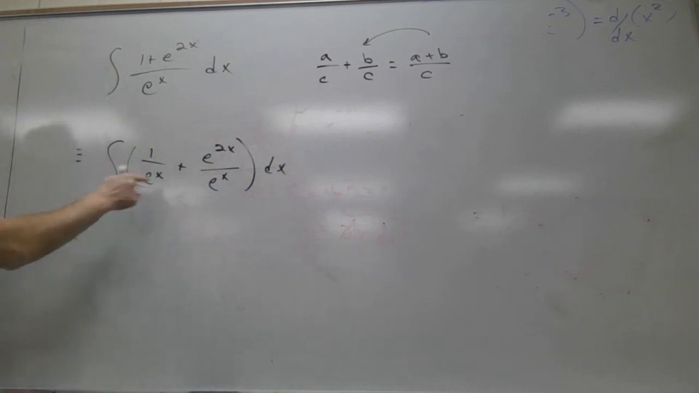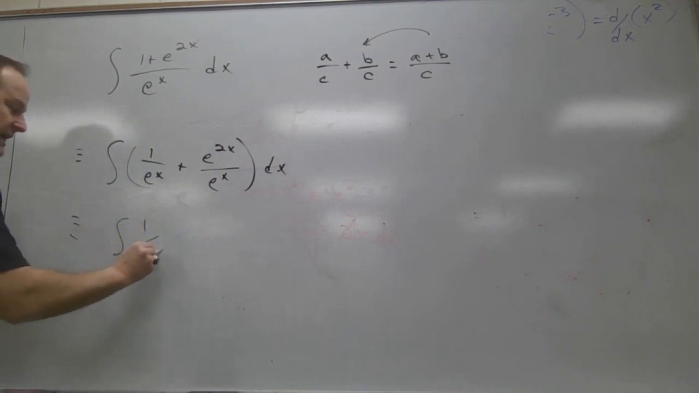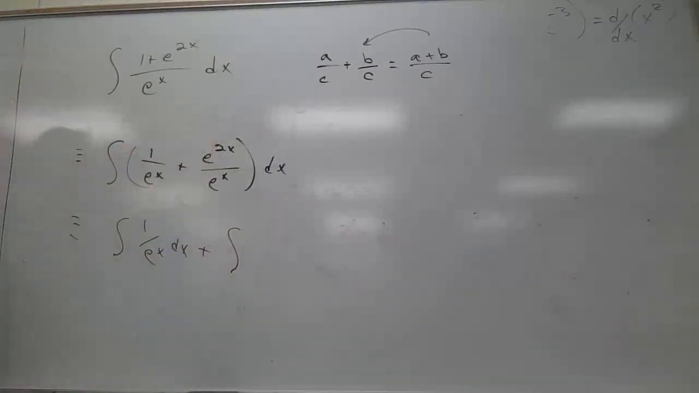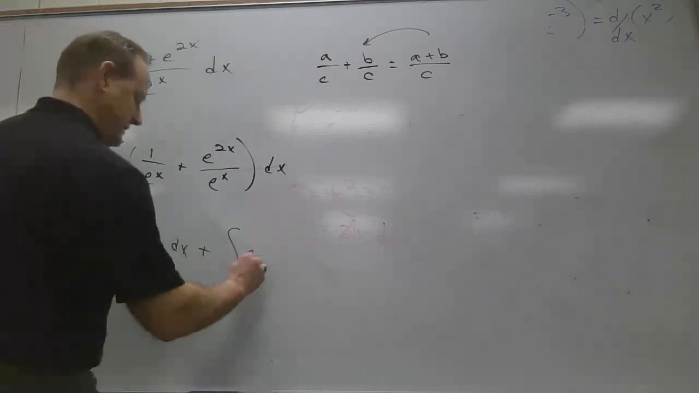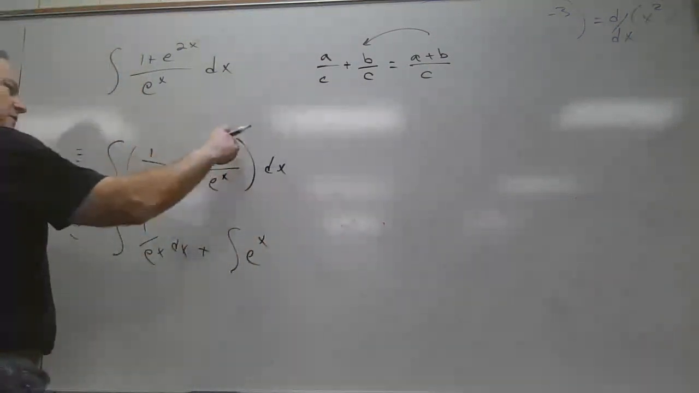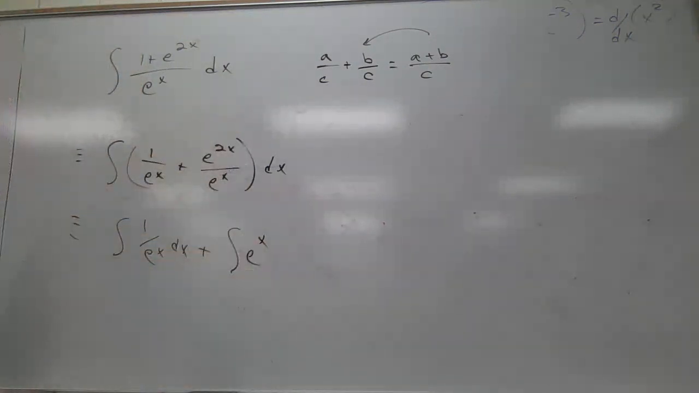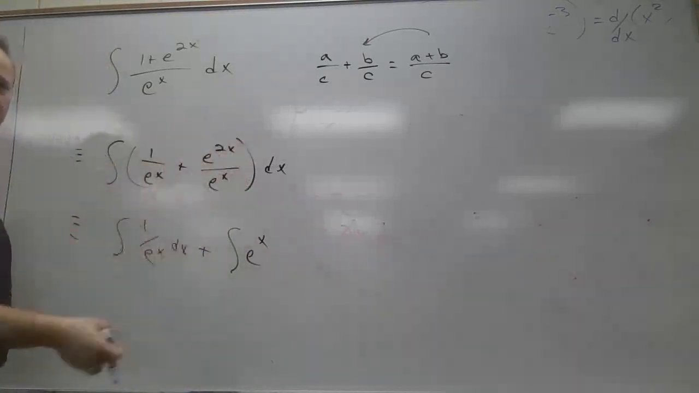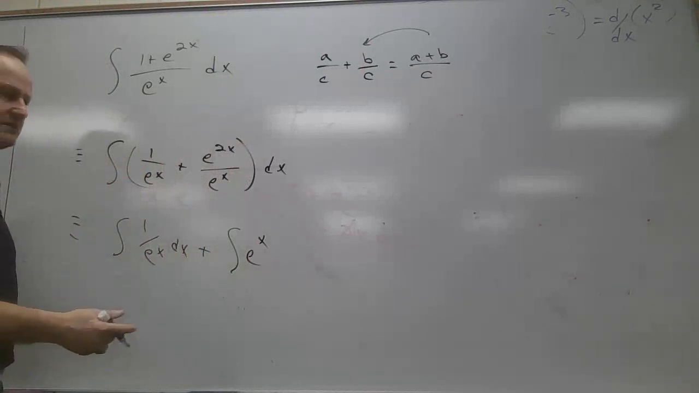What can I do now? Integral of the sum is the sum of the integrals. So it's the integral of 1 over e to the x with respect to x plus the integral. Can you simplify that a little bit for me? What's e to the 2x divided by e to the x? e to the x. Are you sure? Same base, subtract exponents. 2x minus x is x, right? Or on top, you could rewrite that as e to the x quantity squared, using the rule that we just talked about.